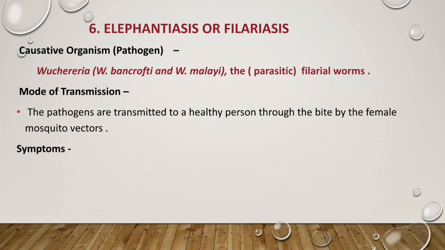Now let us see the symptoms. Can you see here, my dear student, that for transmission of this disease a vector is required. This vector is acting as a connection between the pathogen and the human. If this vector is removed, then this disease may not occur in humans.